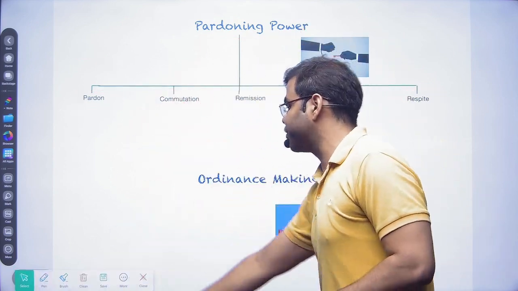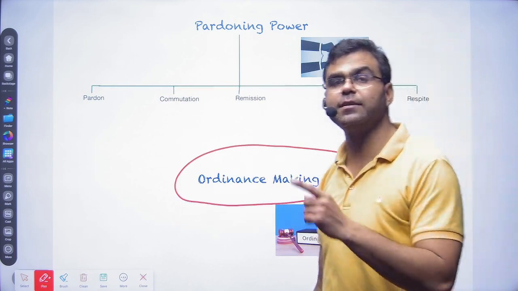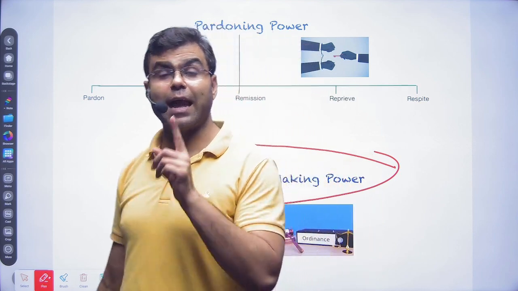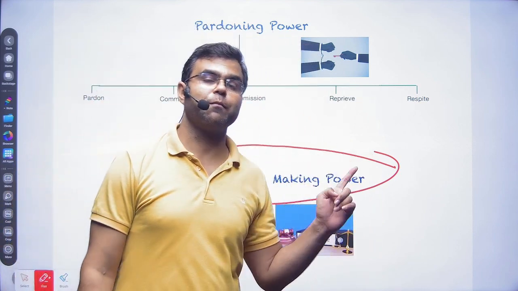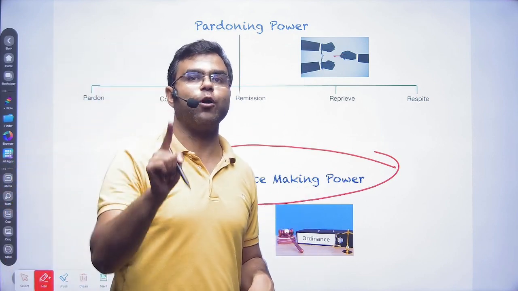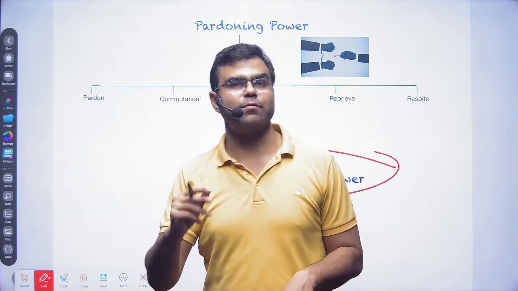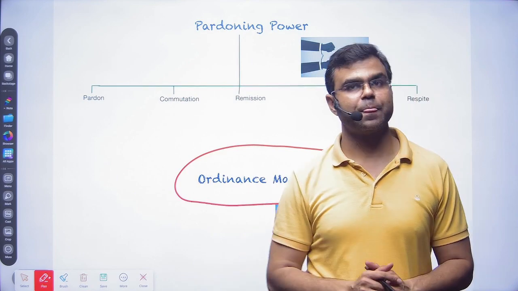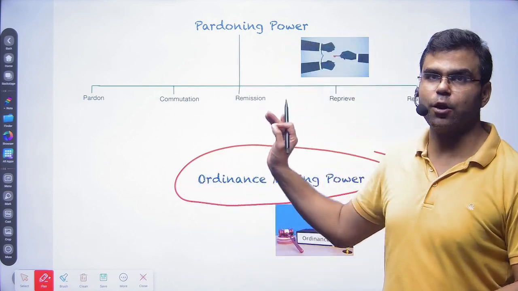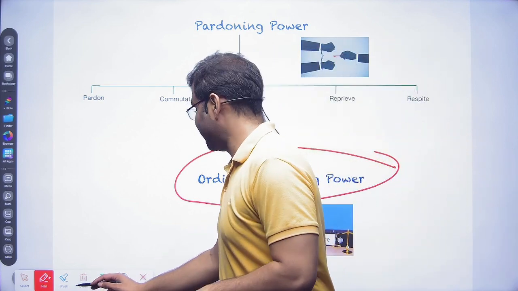Now another executive power is the ordinance making power. I have already discussed it. Article 123 empowers the president to pass an ordinance in case either of the houses, Lok Sabha as well as Rajya Sabha, is not in session, to deal with some emergency situation or something like that. So he can pass a law. So this is the ordinance making power.